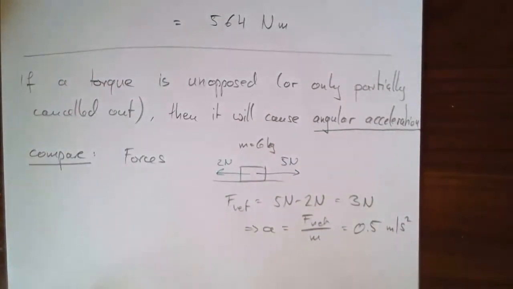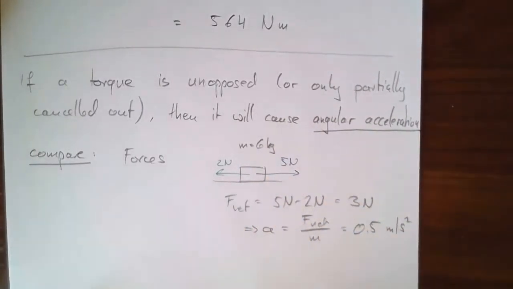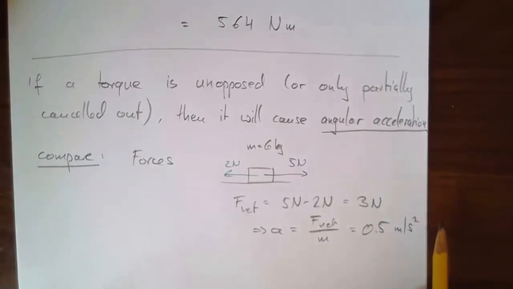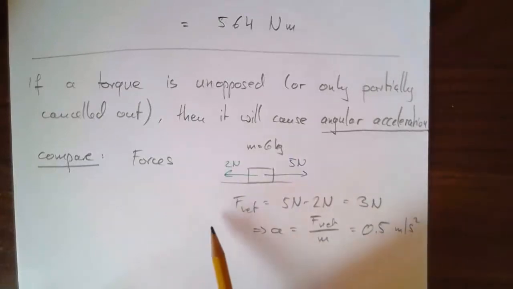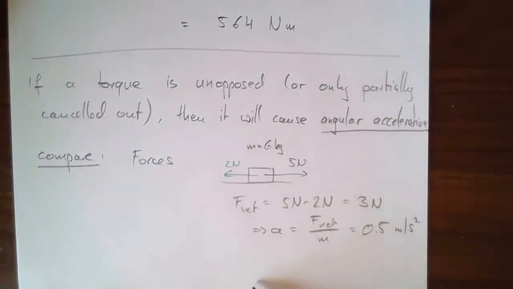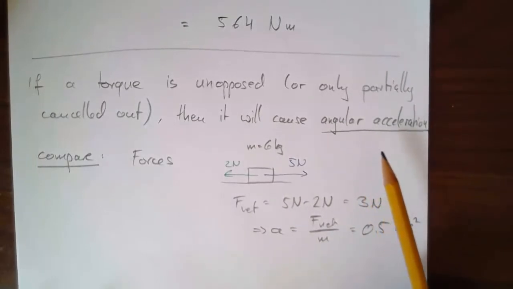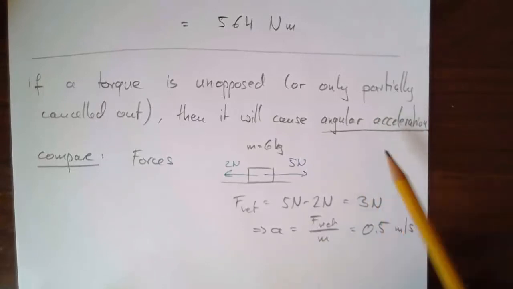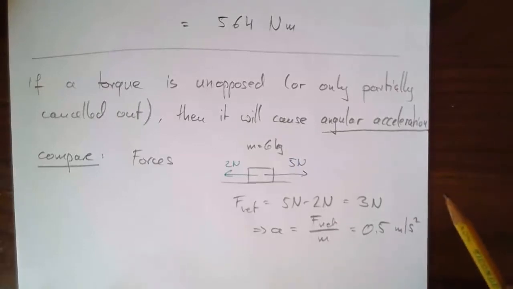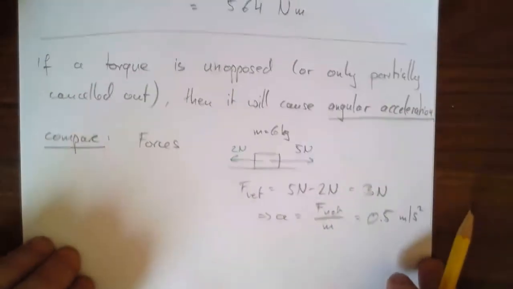Torque works exactly the same way, except we're not thinking about motion along a line forwards or backwards, we're thinking about rotational motion. So we similarly calculate a net torque, where we say counterclockwise torque minus clockwise torque, what's left over, and then that will determine the angular acceleration according to a law that is sometimes called Newton's second law for rotations. And we'll come back to that very shortly. Right now, we're just going to focus on static problems. What I mean by that